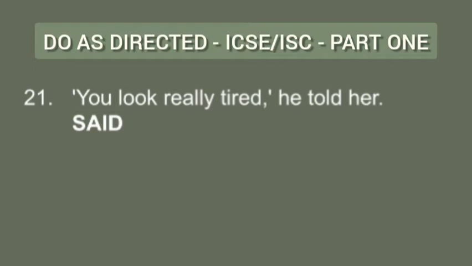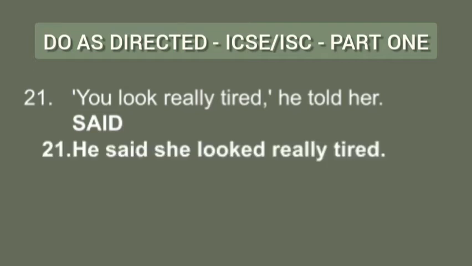"You look really tired," he told her. He said, she looked really tired. You can change it to a certain extent. As it is written, "You look really tired," he told her.